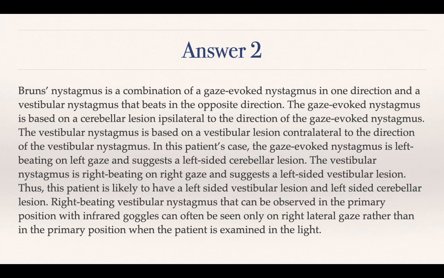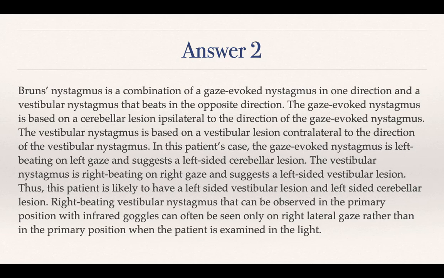The gaze-evoked nystagmus is based on a cerebellar lesion ipsilateral to the direction of gaze-evoked nystagmus. So if the cerebellar lesion is on the right side, there is going to be a gaze-evoked nystagmus on the right. If the cerebellar lesion is on the left, there is going to be a gaze-evoked nystagmus on the left gaze. The vestibular nystagmus is based on a vestibular lesion contralateral to the direction of the vestibular nystagmus.